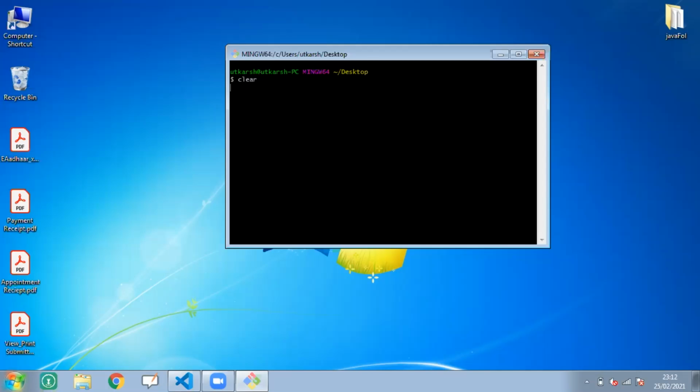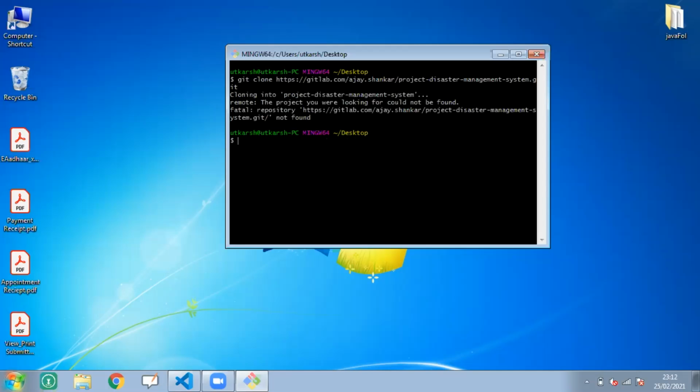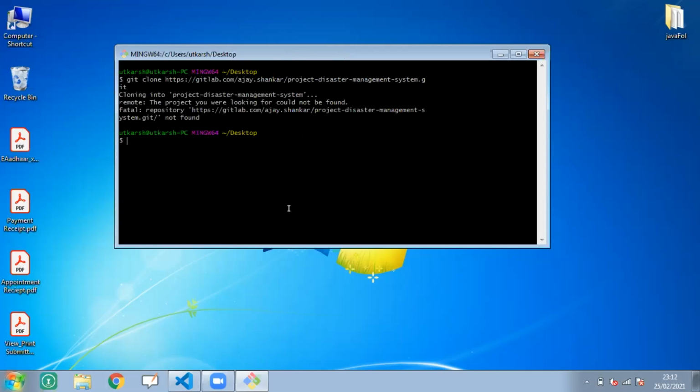So when I'm trying to hit the git clone command, it is not getting that project repository. Because I used to access many usernames from this terminal, in my administration there is no one user, so it is confused about where it is coming from. If you get this error, fatal: repository not found, and the URL is correct because we copied that URL from Git.